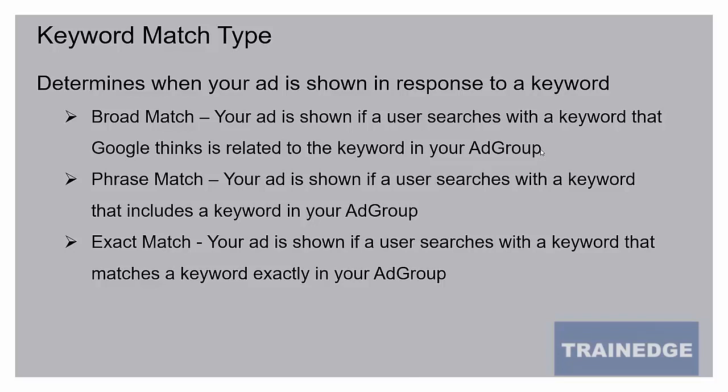If somebody is searching with digital marketing courses, even then your ad may be shown because the keyword you are targeting, digital marketing course, and the keyword somebody is searching with, digital marketing courses, are very closely related. So your ad might be shown in this case. In general, I recommend that if you're running AdWords ads, always use exact match in your campaigns.